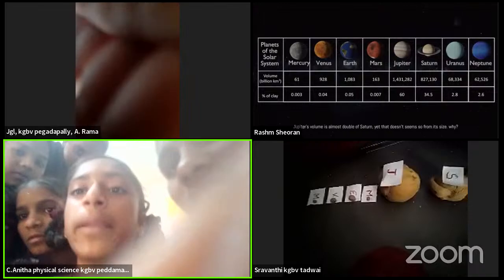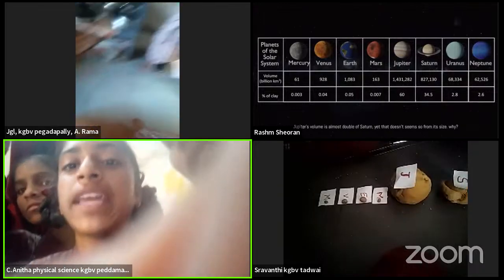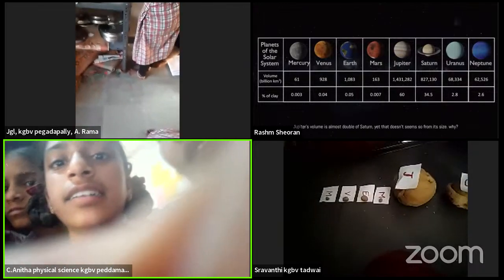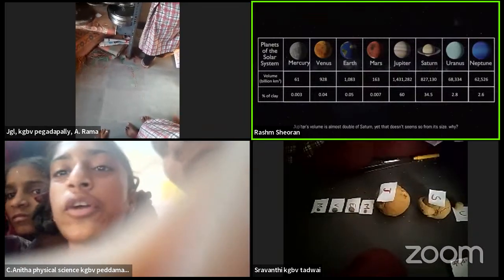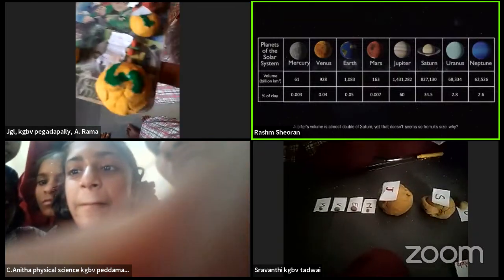Mercury looks gray. Ma'am, I will prepare in the evening, ma'am. Okay. Send the picture in the group. Yes, yes. Okay, no problem. So let us look at your solar system once again. You can tell me all the orders.